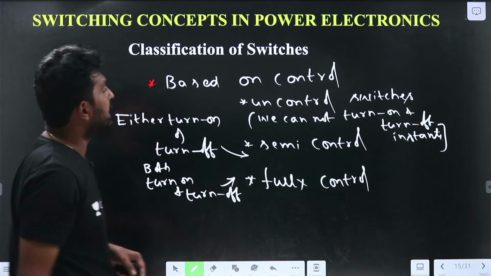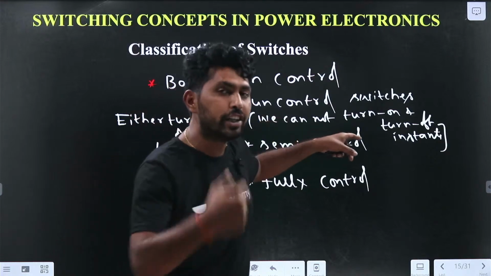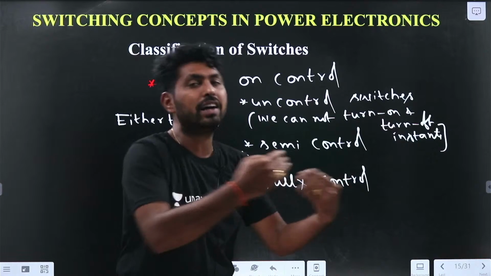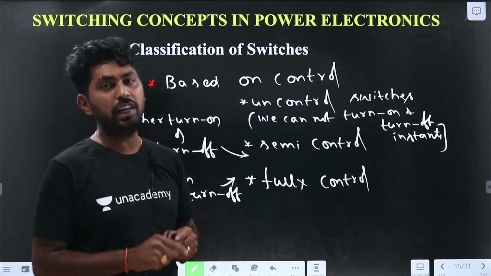So, in uncontrolled, we cannot control the turn on and turn off. In semi-controlled, we can control either turn on or turn off. In fully controlled, we can control both turn on and turn off.